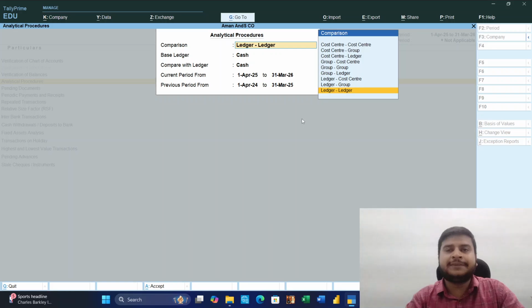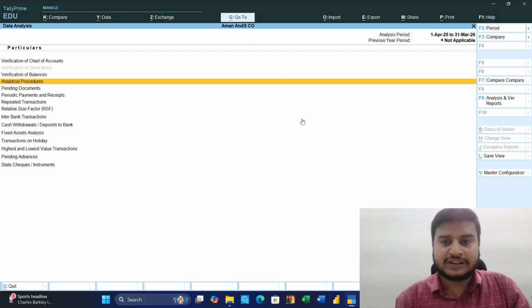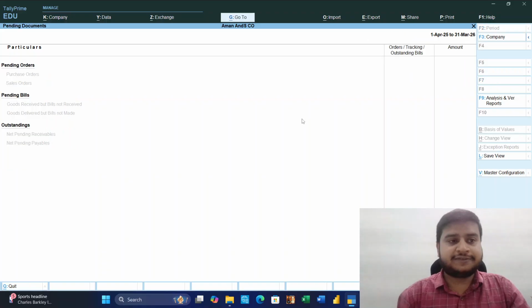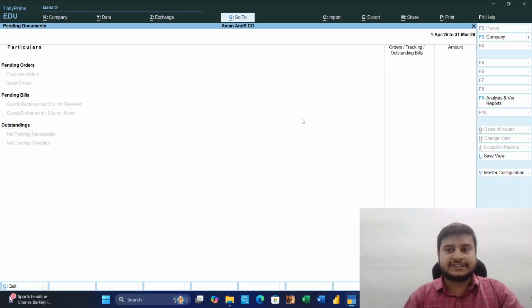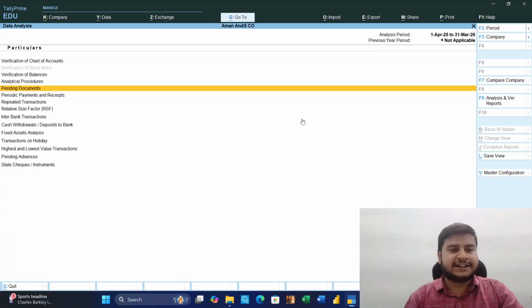And if they are unable to produce it, then you have to verify by books, by bank statement, whether the amount is actually paid or the increase has just been put in this software. And pending documents, we can get pending orders, purchase books, pending bills, outstandings.